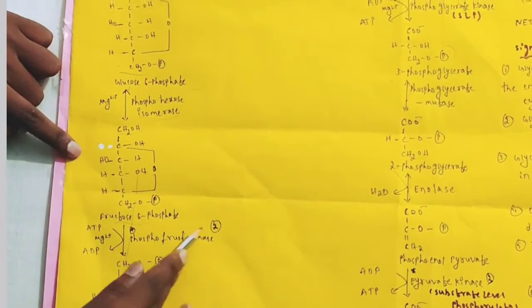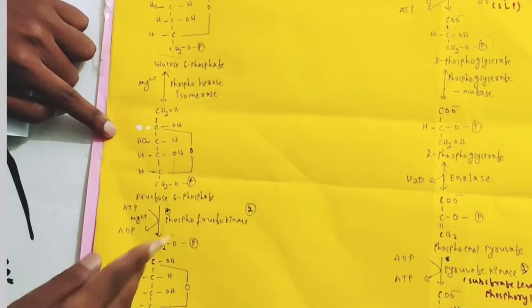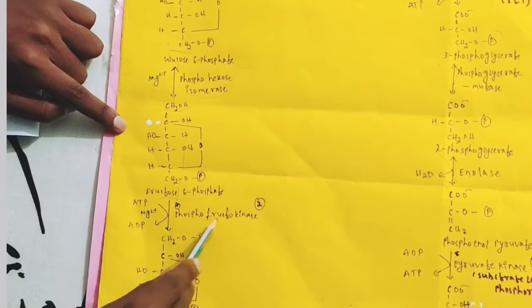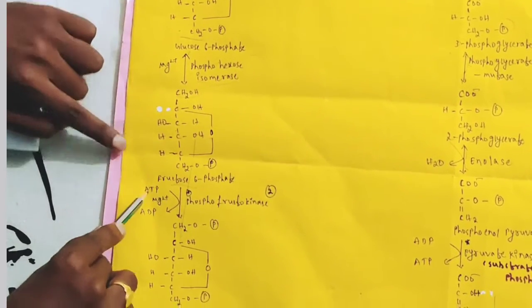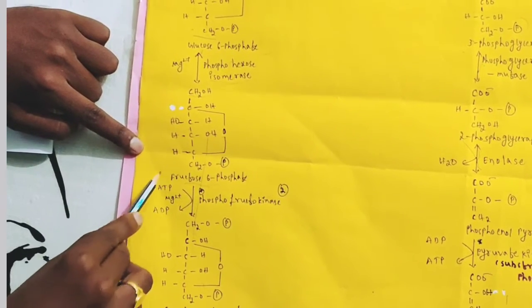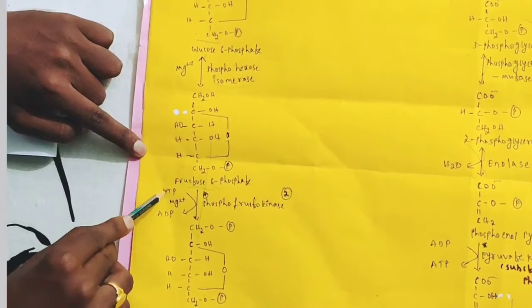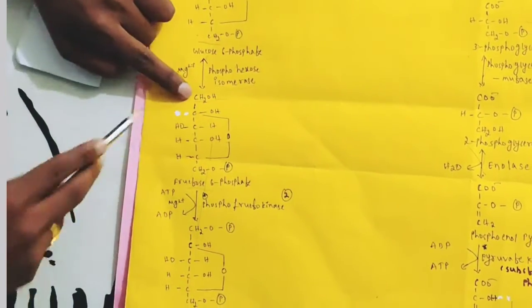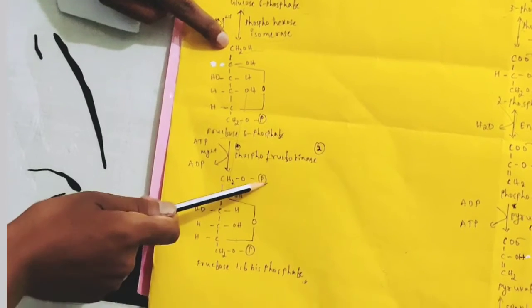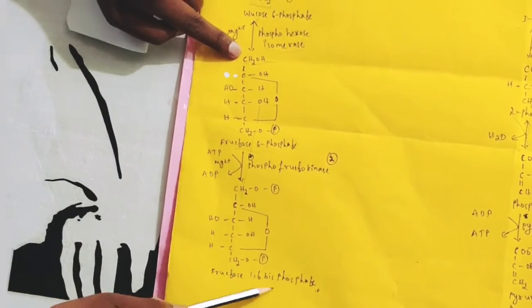Next, the phosphofructokinase enzyme. We know that a kinase involves phosphorylation. It adds phosphate. The name itself indicates it adds a phosphate group to this fructose. Phosphofructokinase adds phosphate from ATP to this molecule, at the first carbon position. You see here the first carbon has phosphate and the sixth carbon has phosphate. That's why it is fructose 1,6-bisphosphate.